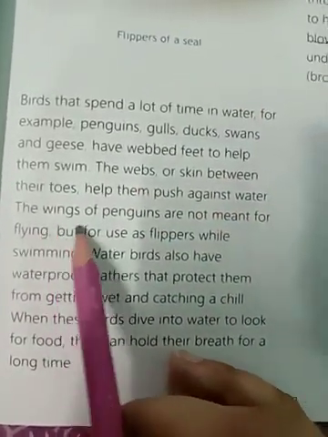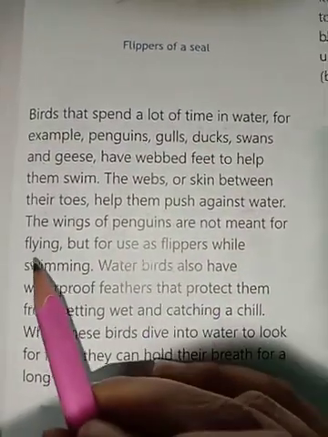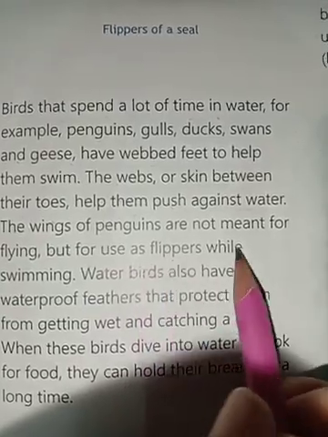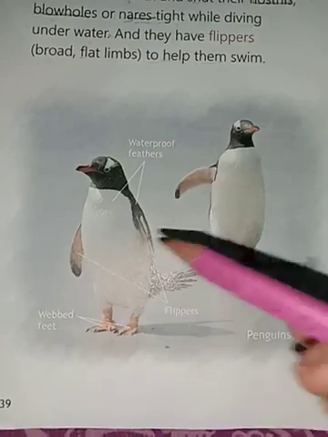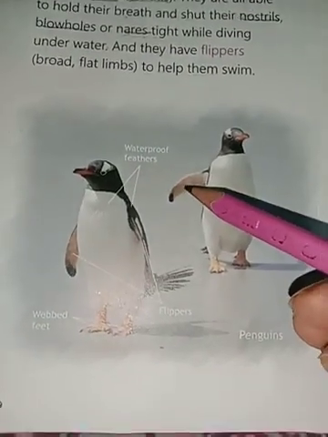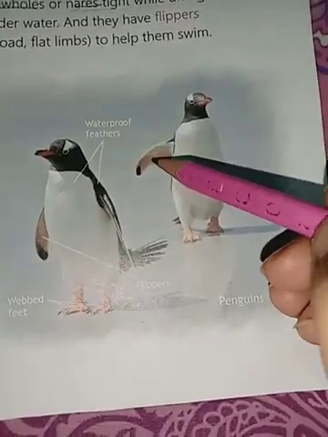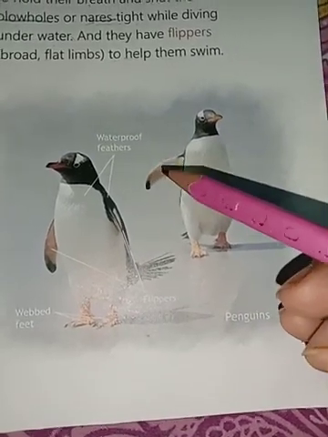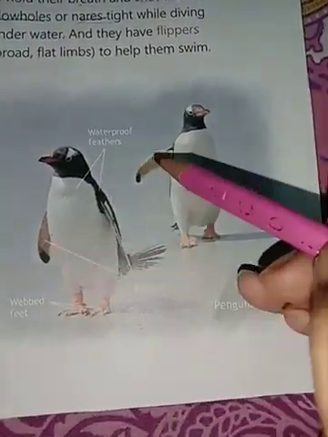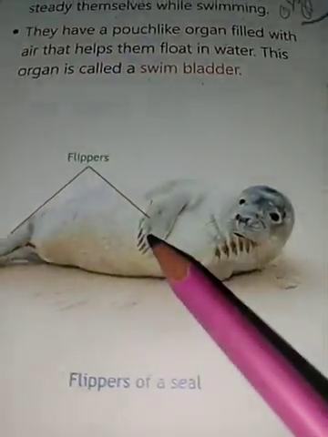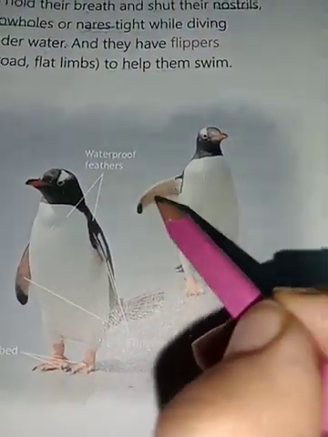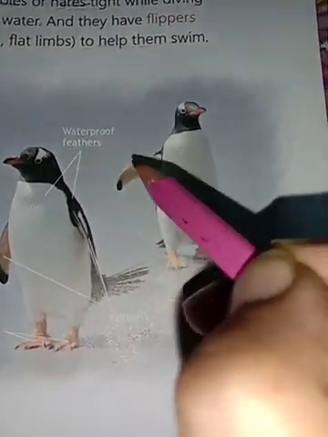Now, the wings of penguins are not meant for flying, but they use them as flippers while swimming. The wings of penguins don't help them to fly. What is the function of these wings? They act as flippers while swimming, just as their limbs act as flippers, which helps them to swim. In the same way, the wings of penguins help them to swim under water.